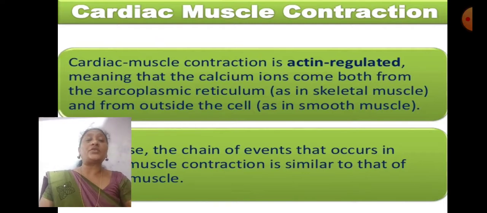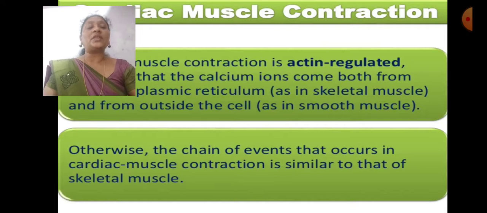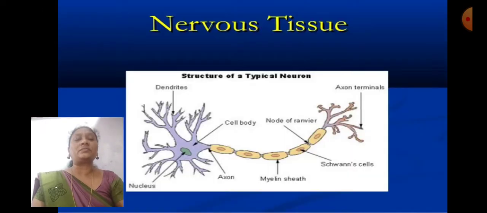Cardiac muscle contraction. Cardiac muscle contraction is actin regulated, meaning that the calcium ions come both from the sarcoplasmic reticulum as in skeletal muscle and from the outside of the cell, as in the smooth muscle cells. Otherwise, the chain of events that occurs in cardiac muscle contraction is similar to that of the skeletal muscles.